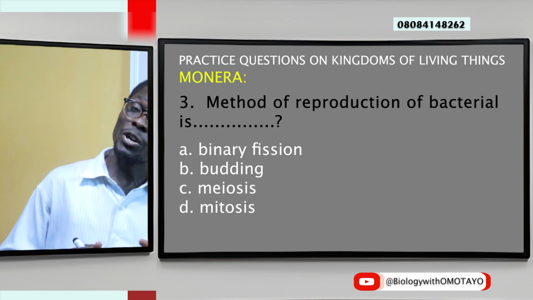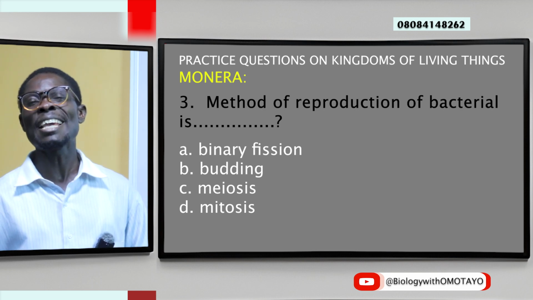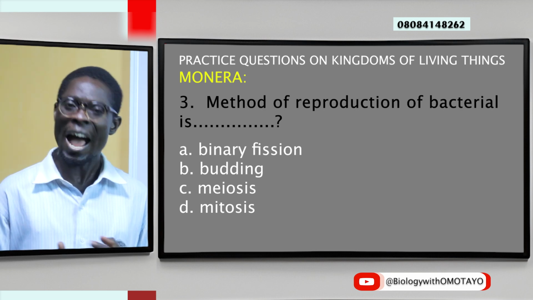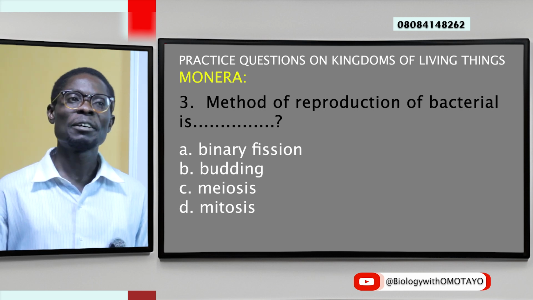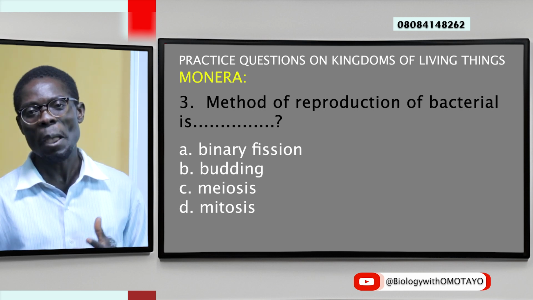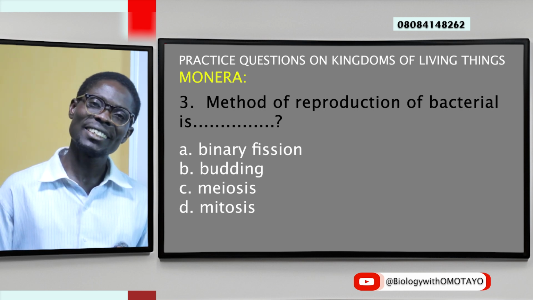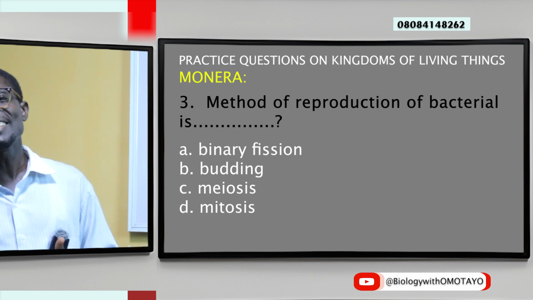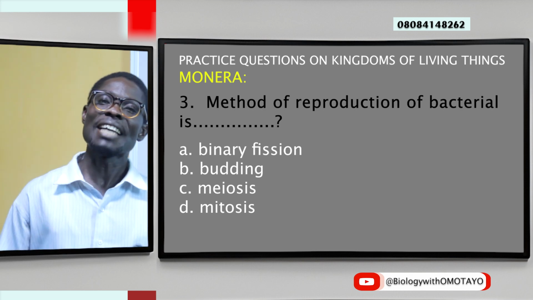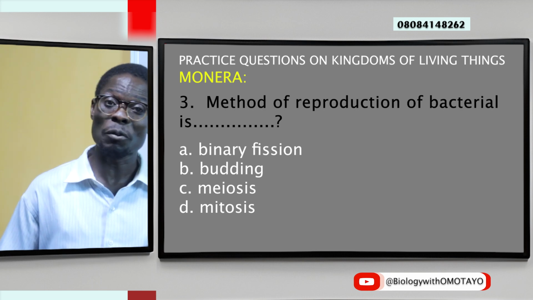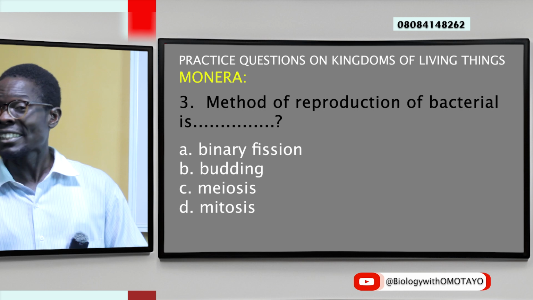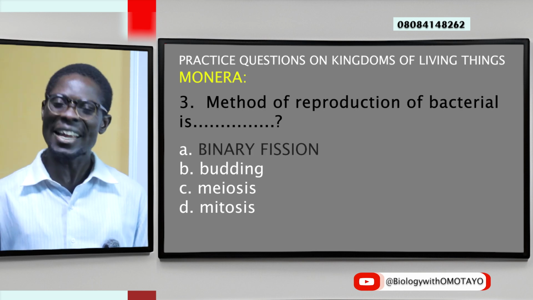Another question from Monera still. The method of reproduction in a bacterium cell is best termed as A. Binary fission, B. budding, C. meiosis, D. mitosis. Let me have your response. Okay, here the correct answer is binary fission.